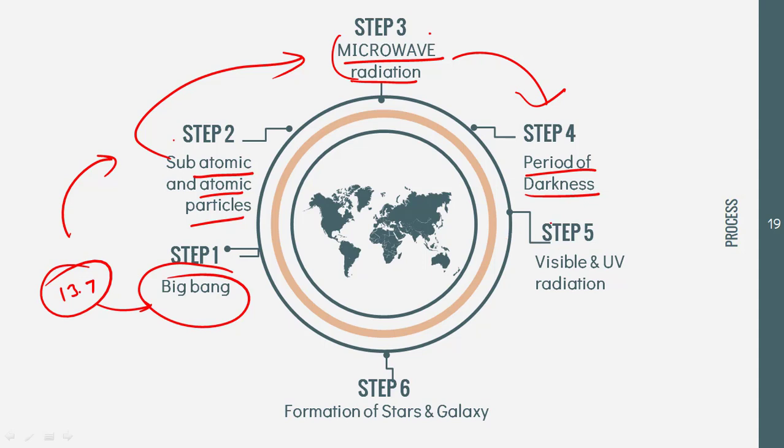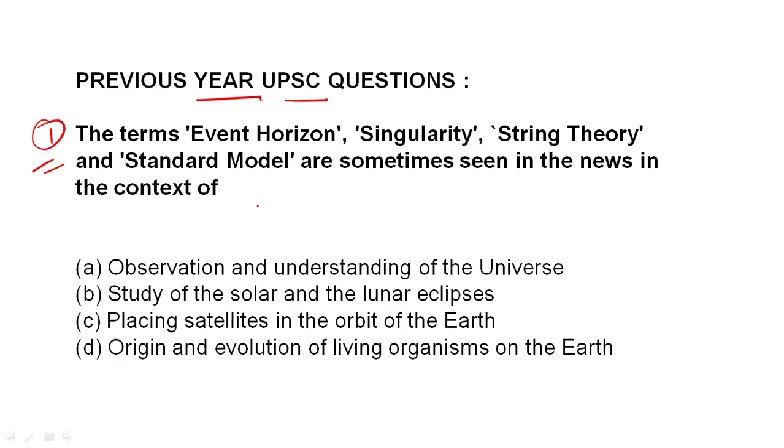And after that, we first observed the visible light, and then UV radiation, and then the formation of stars and galaxies took place. So this is the timeline over which the origin of the universe came into being. This is the question that came in the UPSC examination. I hope you will be able to solve this question after going through this lecture.